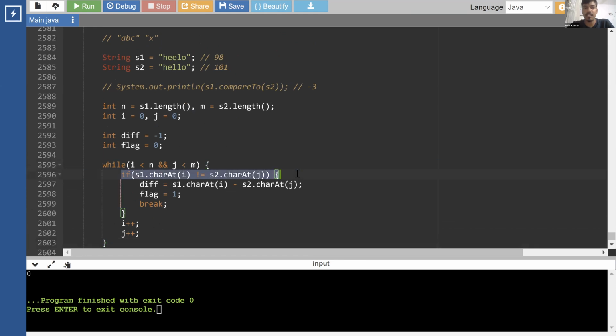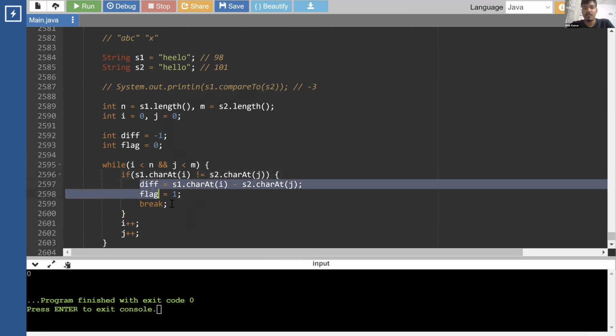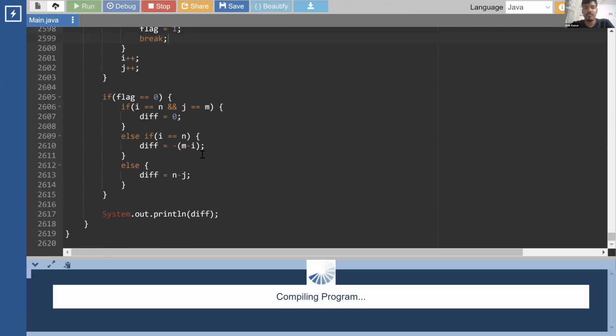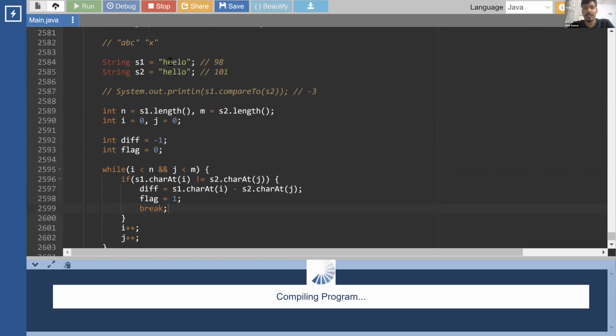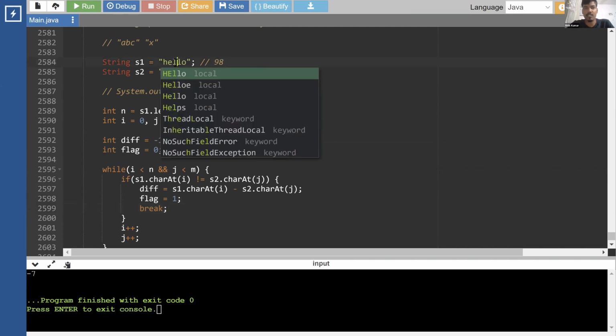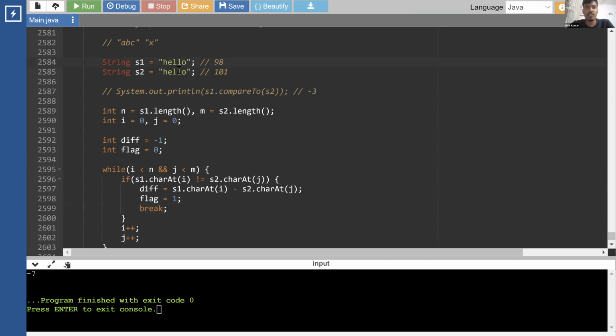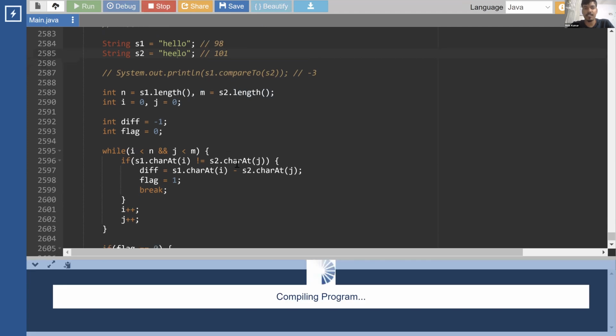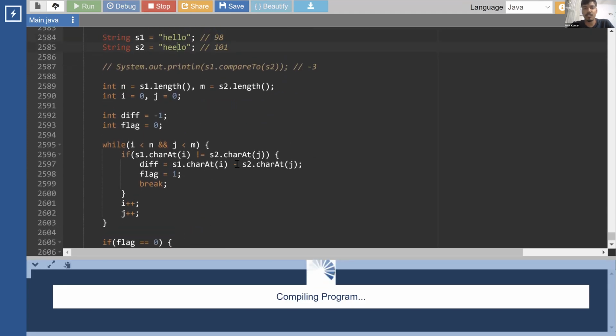Here we'll check, okay, it is mismatching. Both the strings are of the same length. Now what we'll do is find the mismatching character, find the difference in it, mark the flag as 1, and break. Since the flag is equal to 1, we'll not do anything over here, and we'll print the difference, which is fine, right? E minus L, which is -7, that is fine. If we just do the reverse, we'll get a positive number. So if I change this to E, we'll get a positive number, which is also fine. So these two cases are fine when there is a non-matching character.